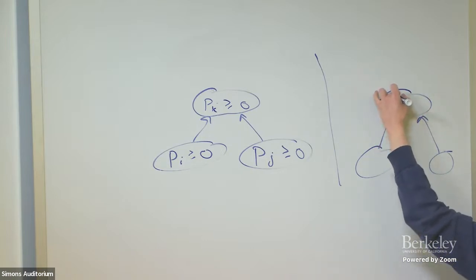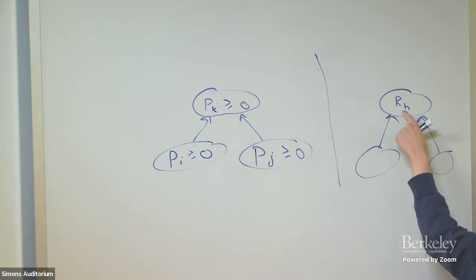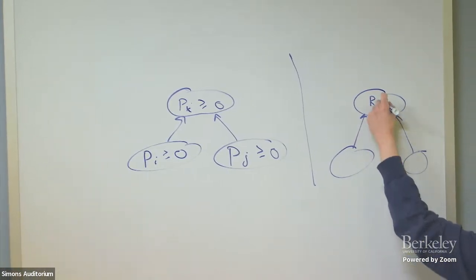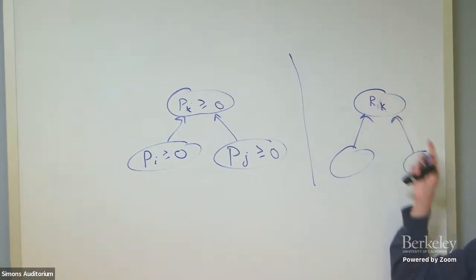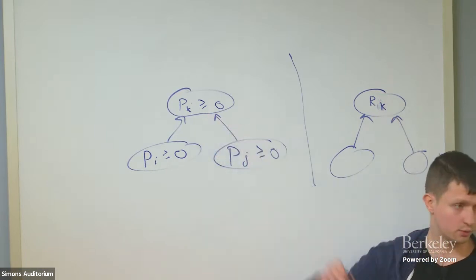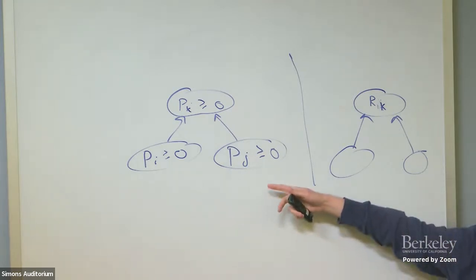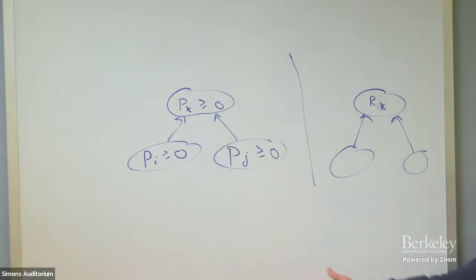We want to associate here some set R_k, and the set R_k will be a set of all points that do not satisfy this inequality. That's how we transform a cutting planes proof into a DAG-like communication protocol, but for triangles.